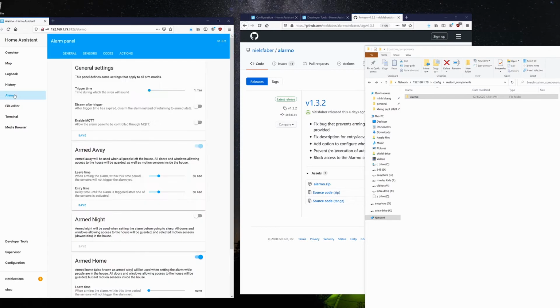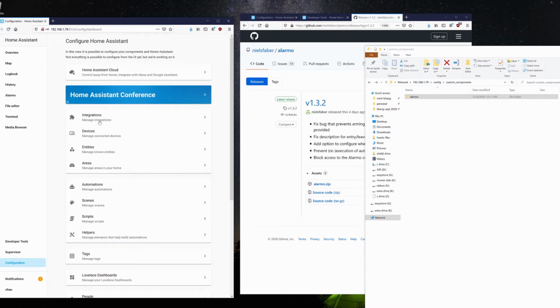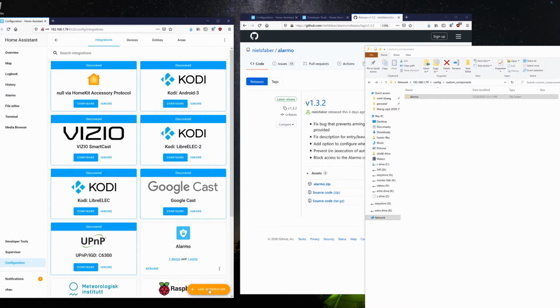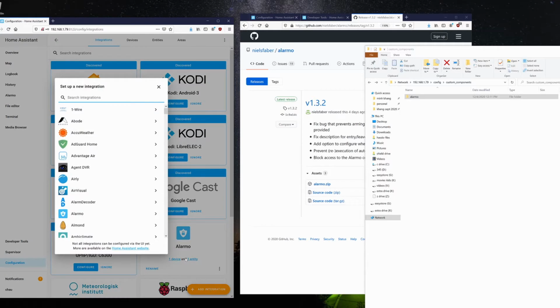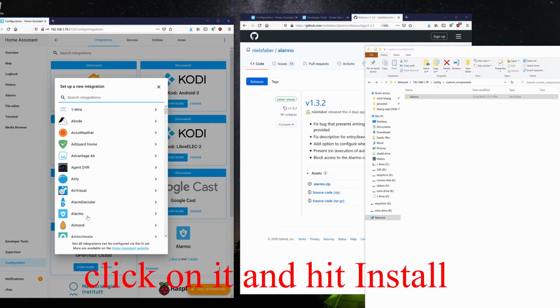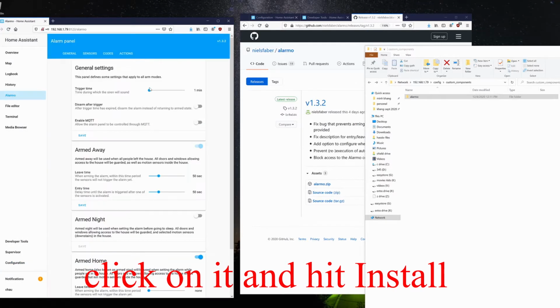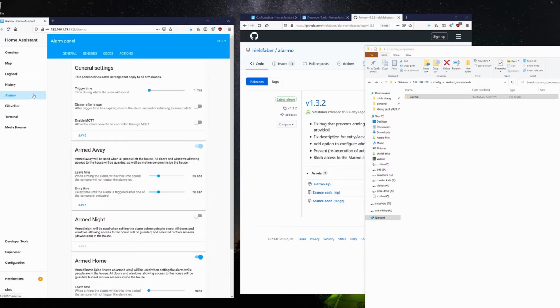Let's set up the alarm mode. To do so, after you restart, click on Configuration, Integration, hit Add Integration. There's alarm mode right there. Click on it. Click on Alarm mode on the left hand side. This is my configuration in the general settings.